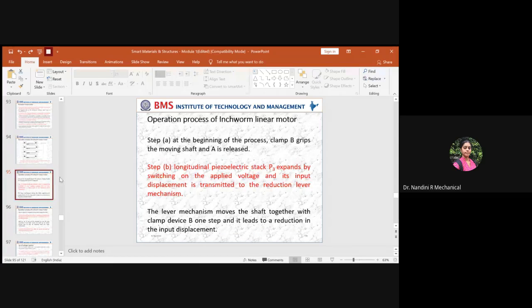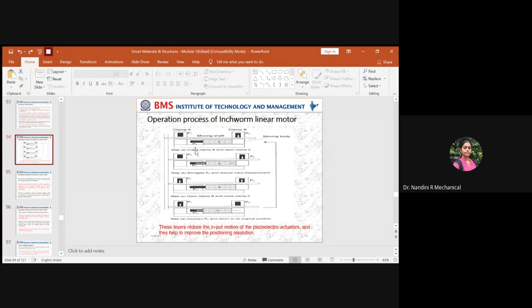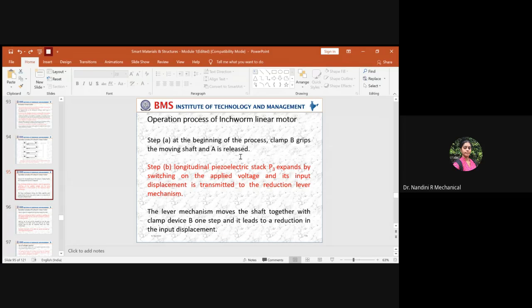Okay, so now in step A, what happens? At the beginning of the process, clamp B grips the moving shaft. It is not that both the clamps are fixed. In the beginning, one clamp will be fixed and one will be released. So you start with clamping of one clamp here.